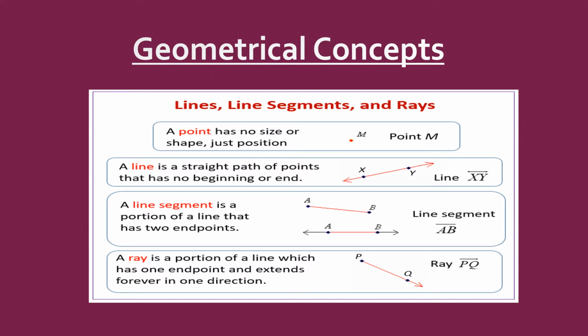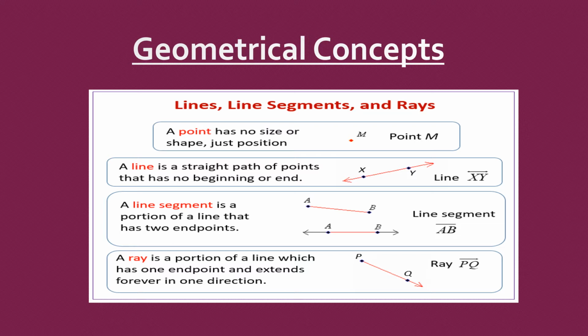Line. A line has a straight path of points that has no beginning or end. It can be extended in both the directions. Like you see in the example, the line XY in the figure. Next one we have a line segment. A line segment is a portion of a line that has 2 end points, like AB.